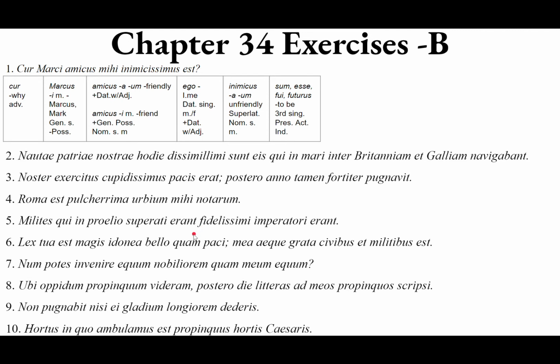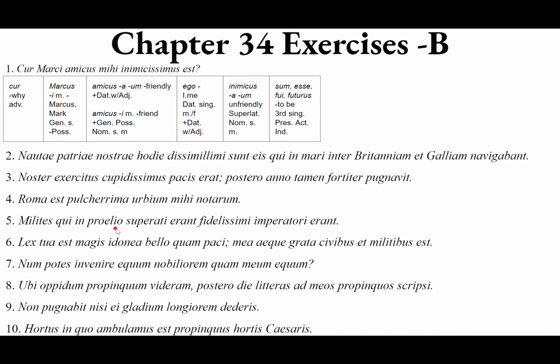Quinta. Milites qui in proelio superati erant, fidelissimi imperatori erant. So the milites, from miles, militis, masculine, soldier, either the nominative, in which case it would be the subject, or the accusative, in which case it would be the direct object. Qui, the relative pronoun qui introduces a relative clause.